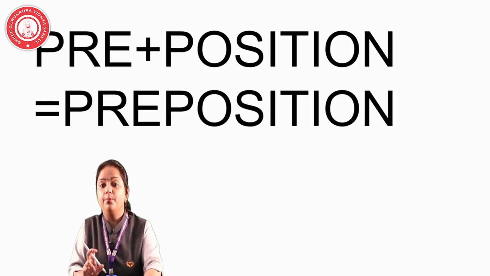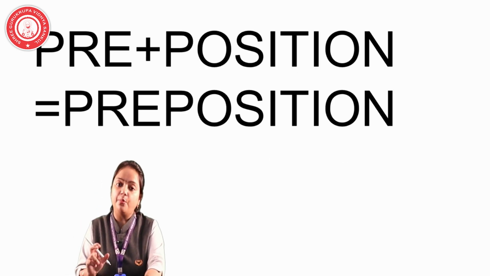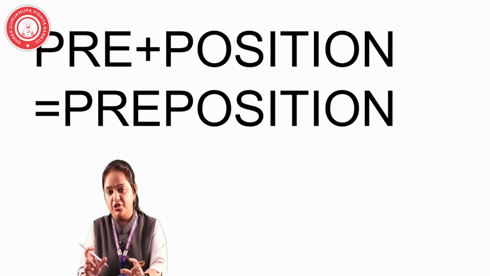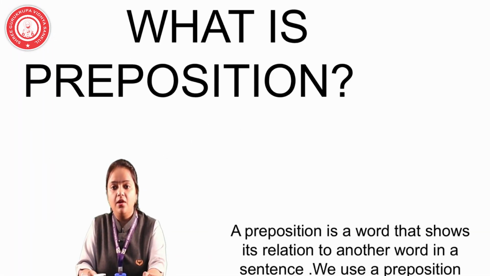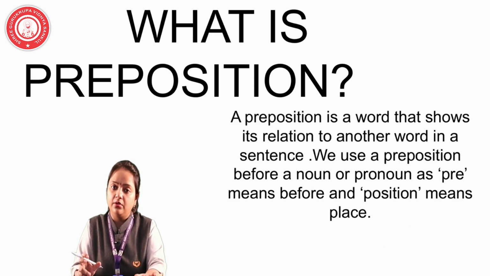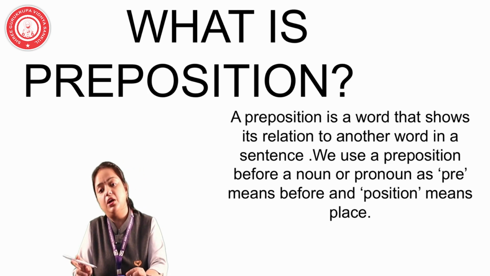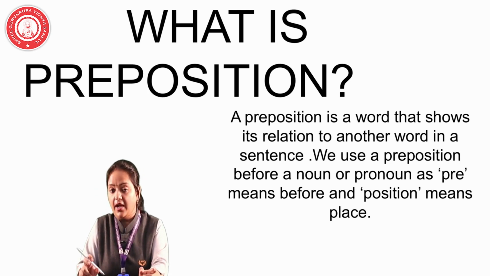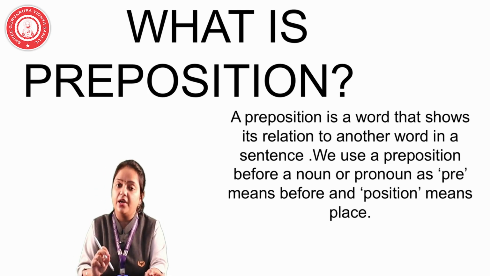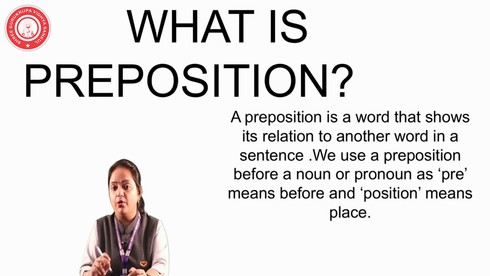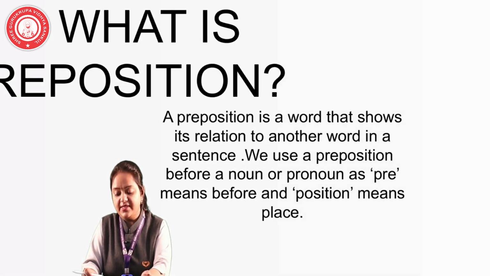What is preposition? It is derived from the two words pre plus position. Okay, now let's see the definition. What is preposition? Preposition is a word and it shows the relationship of a noun or a pronoun to the other parts of a sentence. I repeat, it shows a relationship between a noun or a pronoun to the other part of a sentence.